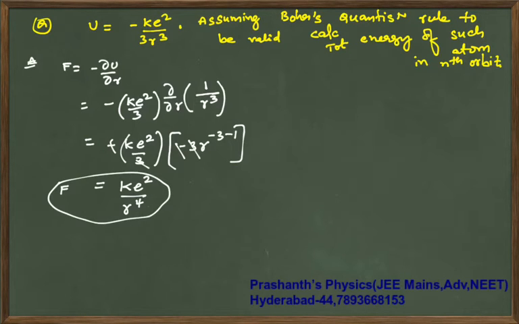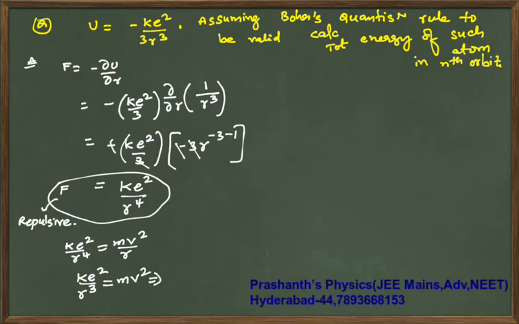Positive force indicates that it is repulsive. Okay, it is repulsive force. This force must be equal to mv square by r, so k e square by r power 4 is mv square by r. So this r power 4 will cancel off one r, and you will get k e square by r cube is equal to mv square. Now your kinetic energy is half mv square, that is going to give you k e square by 2 r cube.